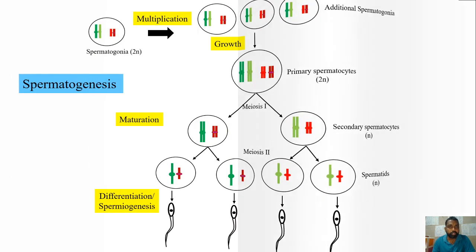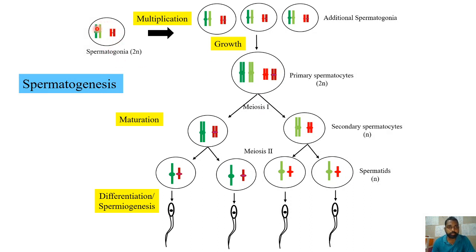When you start with this, spermatogonia initially will be multiplied. So many spermatogonial cells will be produced. So the number of spermatogonia increases here. That is called the multiplication stage.